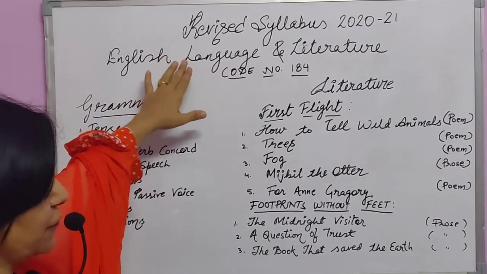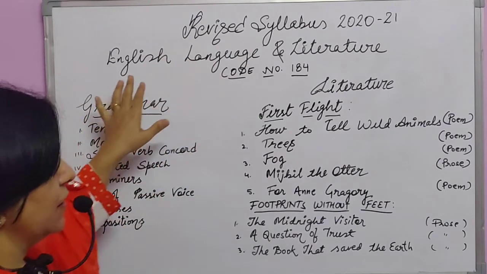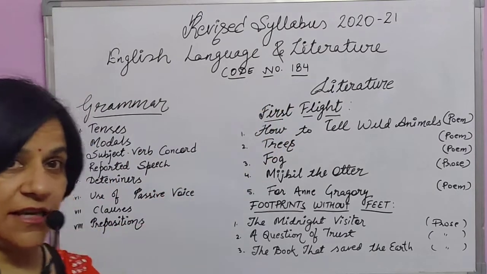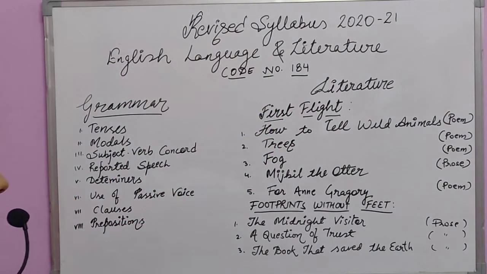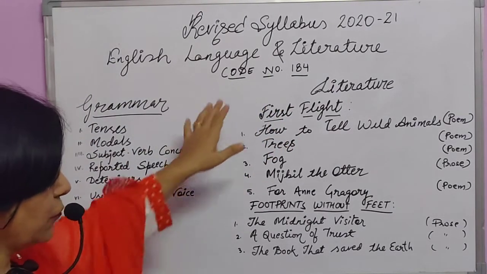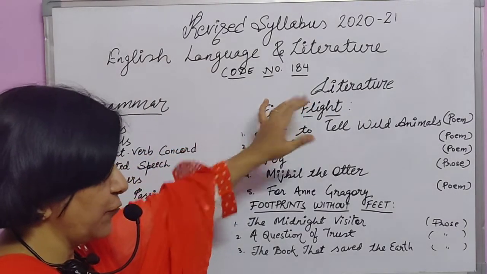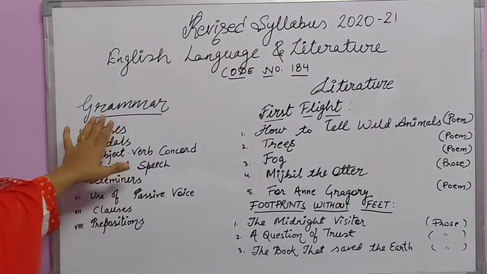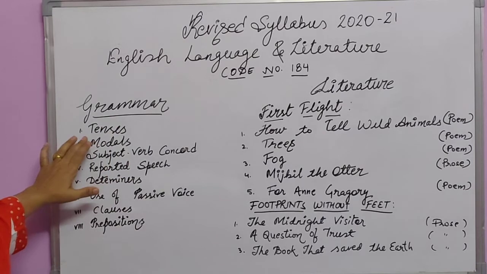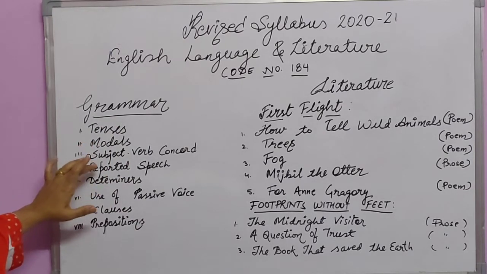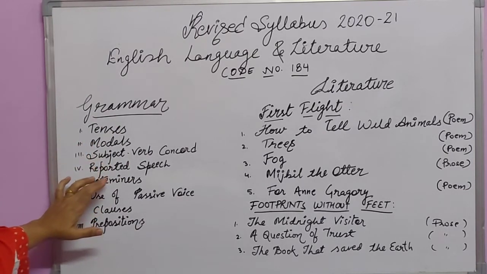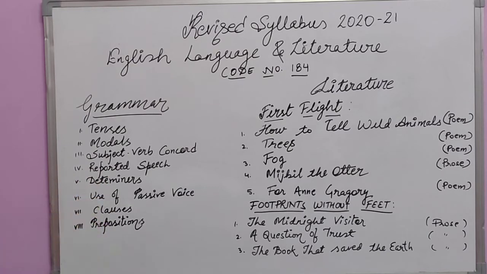Revised syllabus for 2021. English Language and Literature is the name of your paper and your code number is 184. Grammar part, let's see. Tenses, modals, subject-verb concord, reported speech and determiners.